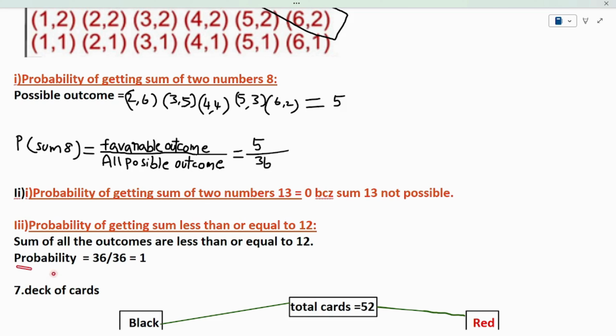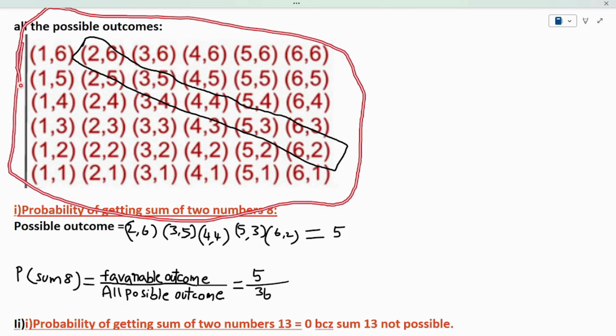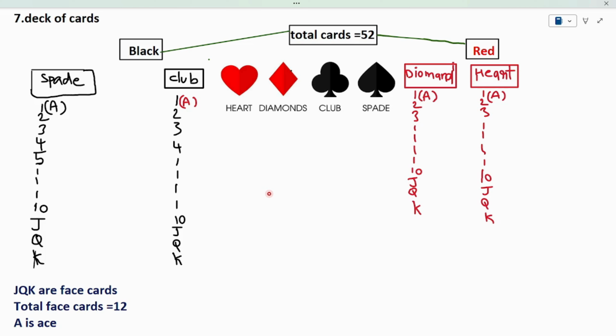So the probability of getting a sum less than or equal to 12 is 1, which means 100% happening here. Why? Because if I take any item from the 36 items, their sum is always less than or equal to 12. So the event is 36, the sample space is also 36, then the probability will become 1.